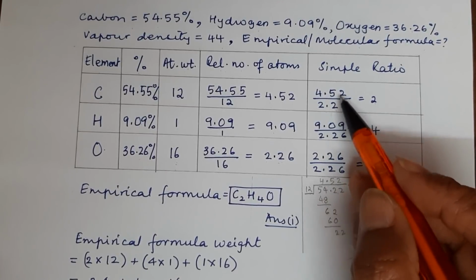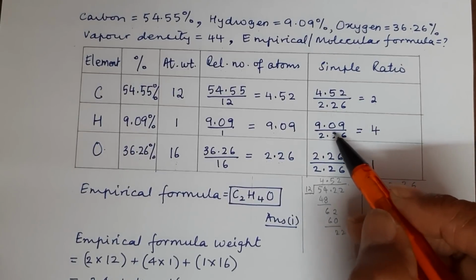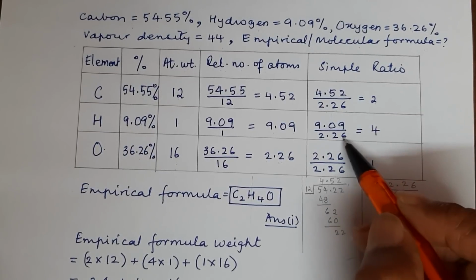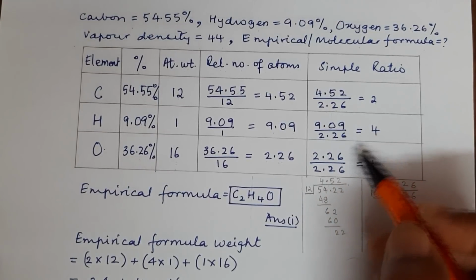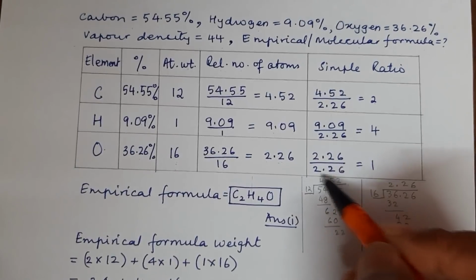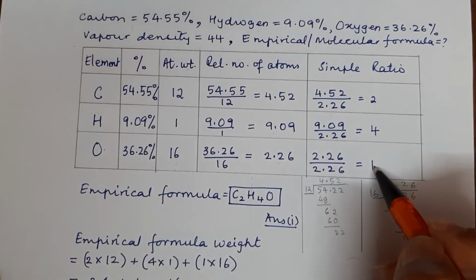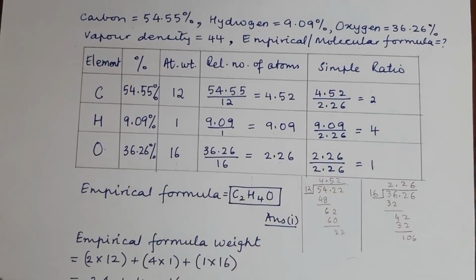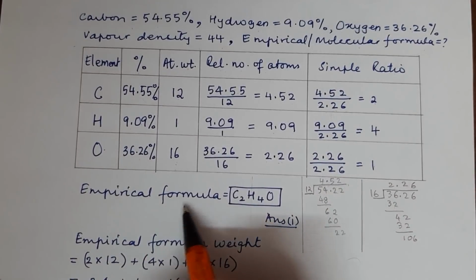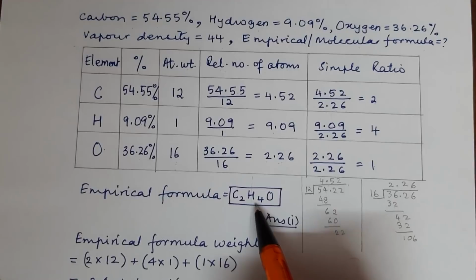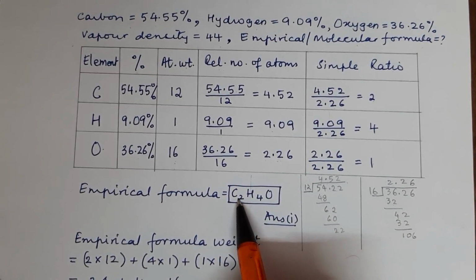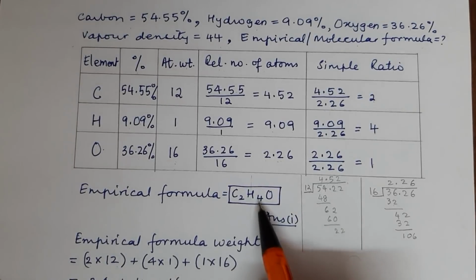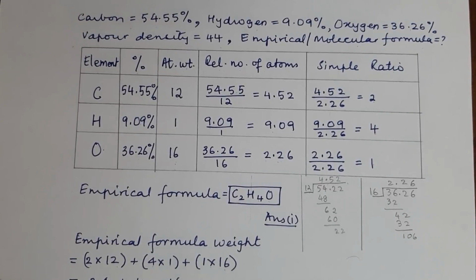You can see this, 26 2 is 52. Here it will go 4 times. If you multiply this by 4, you get a number which is very close to this. We come to 2.26 divided by 2.26, that gives you 1. And that simple ratio is C is to H is to O, and so the empirical formula becomes C2H4O. Empirical formula weight, we will take C 2 into 12, H 4 into 1, oxygen 1 into 16.